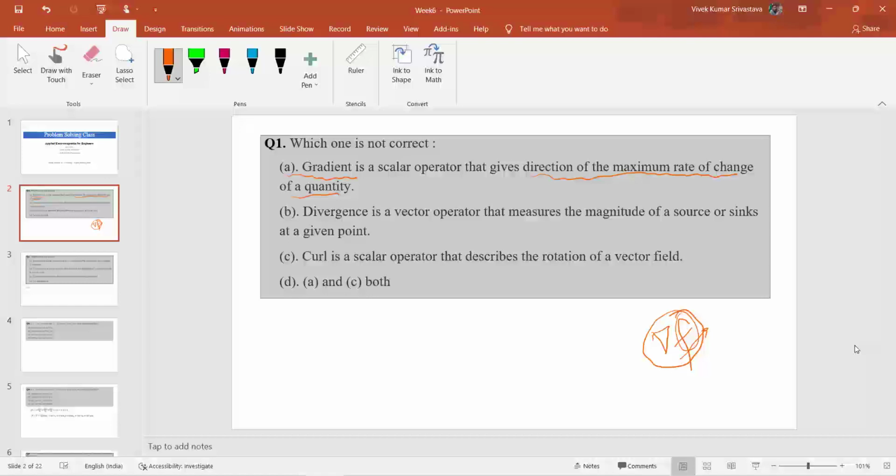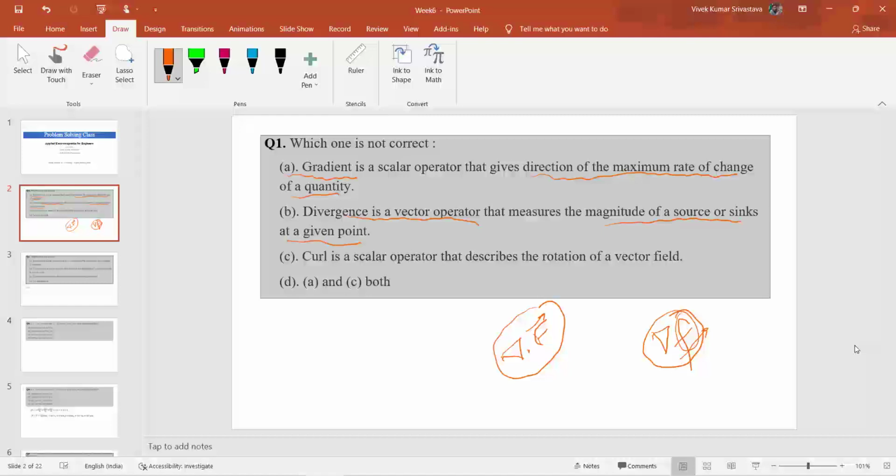Whereas divergence is a vector operator. This statement is also true: divergence is only applied on a vector field, and this quantity represents the magnitude of a source or sink at a given point.